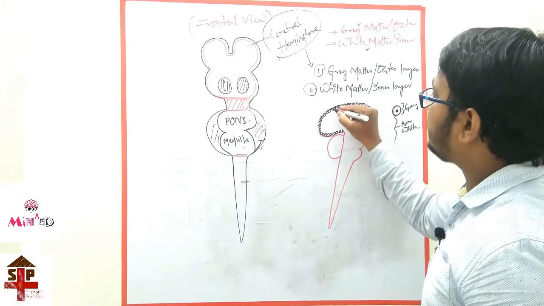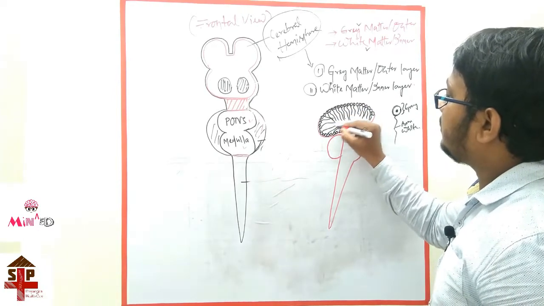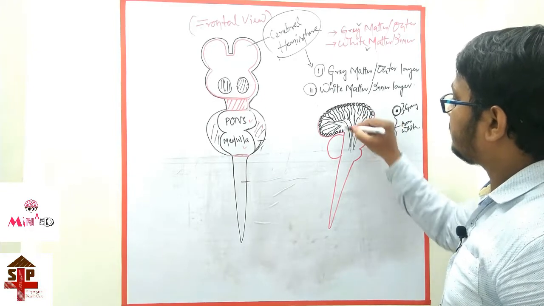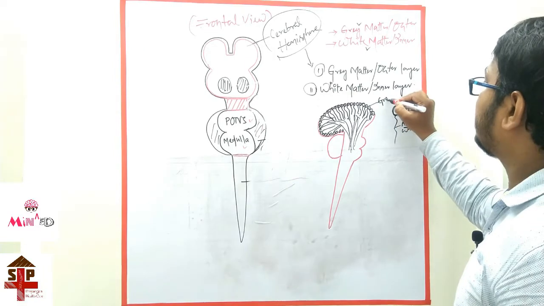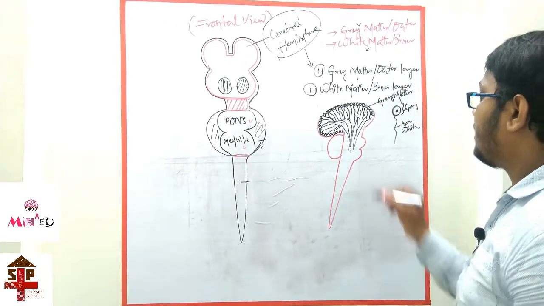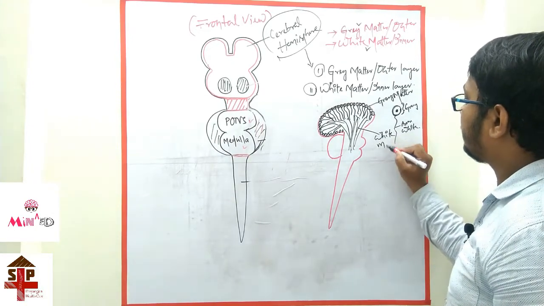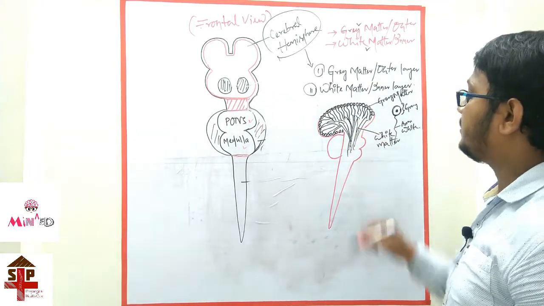The axon color is white. So this area is white in color, this is gray in color. This is known as the gray matter, and this is the white matter, because the axon's color is white.